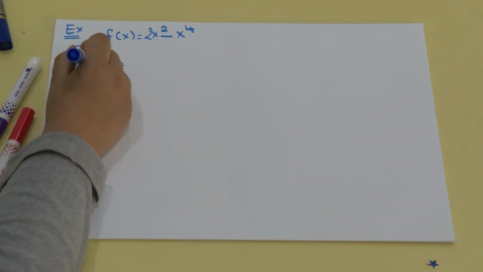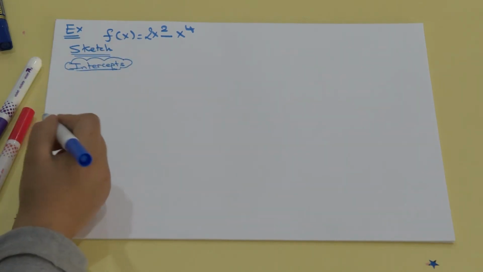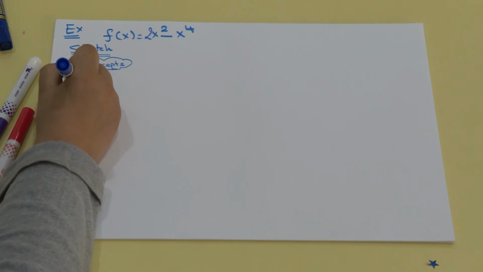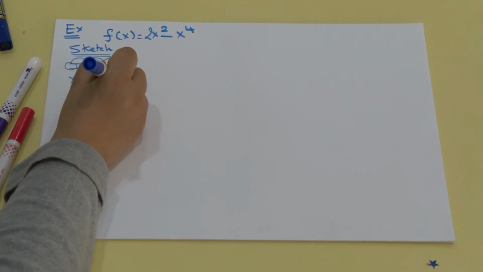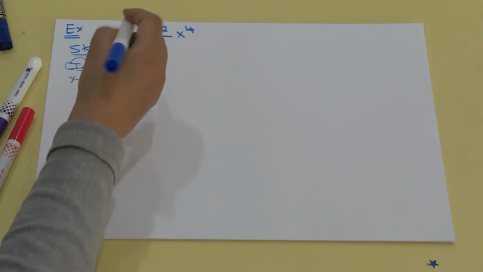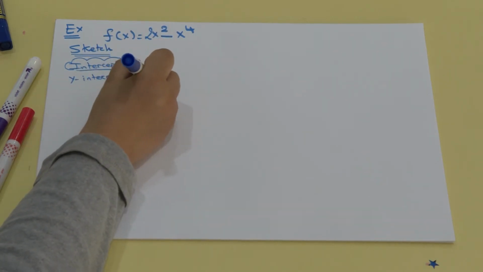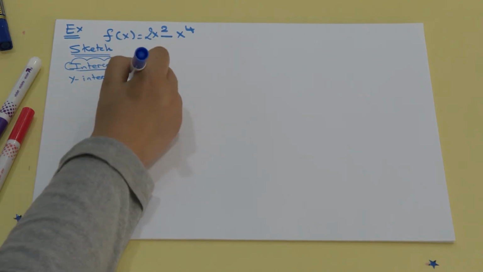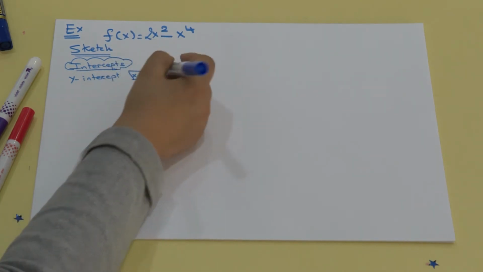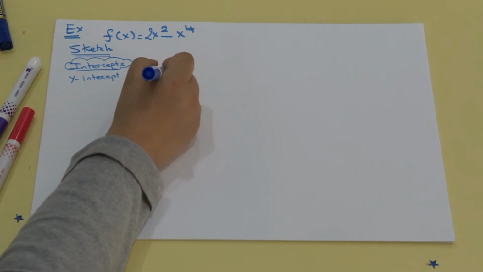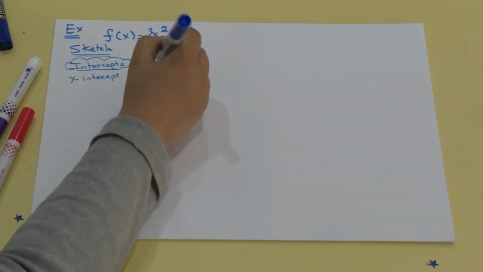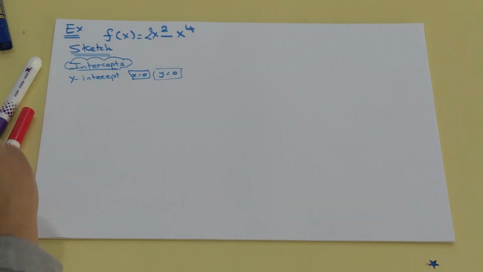This is the first thing you should think of. In order to find the y-intercept, you should put x equals 0. When x equals 0, you substitute 0 here, and of course you will get y equals 0. This is the first thing.